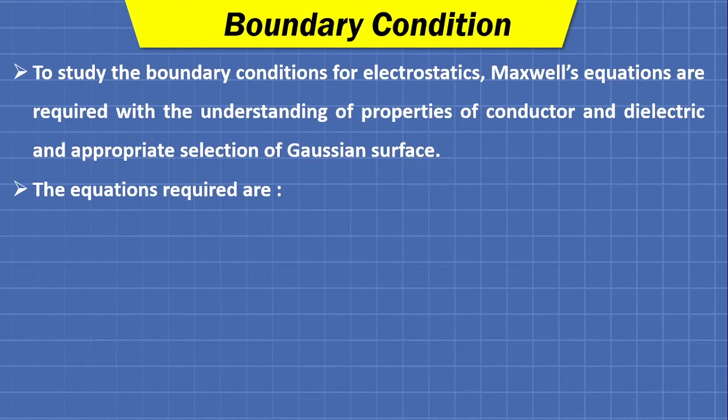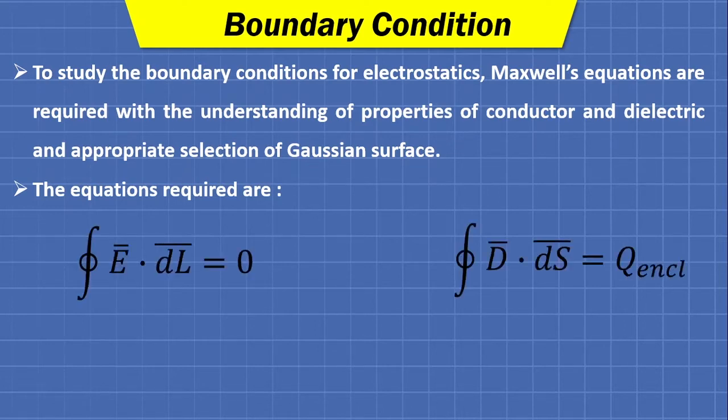If we can prove some particular thing with less effort and time, then that is the best way to do it. Now the equations required are the closed line integration of E bar dot dl bar equals 0. So this is our first equation. And the second equation that we are going to need is the closed surface integration of D bar dot dS bar equals Q enclosed.